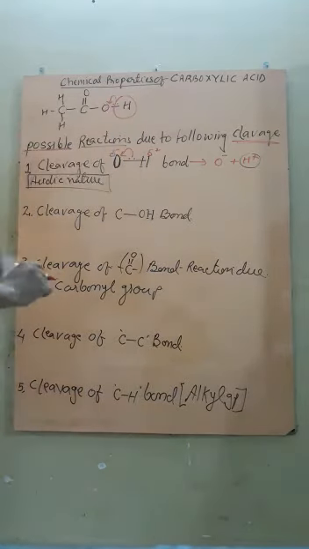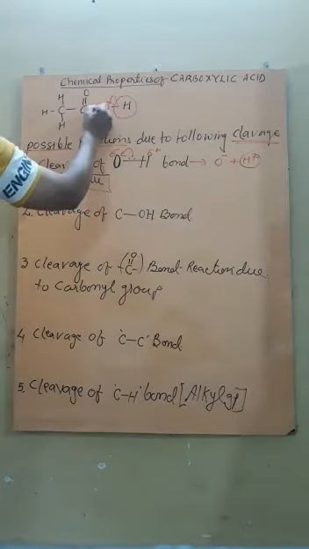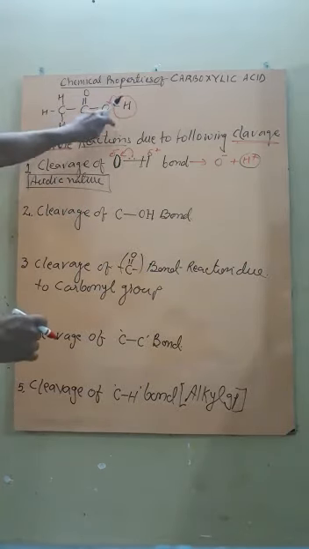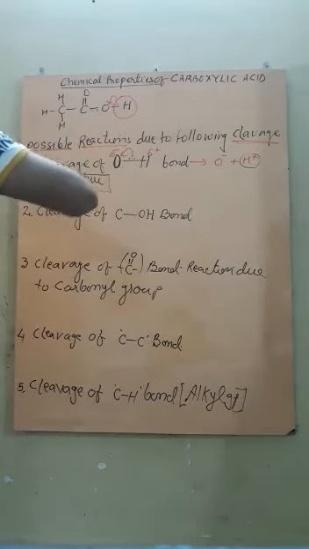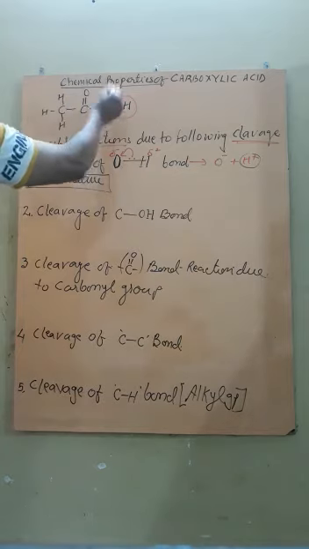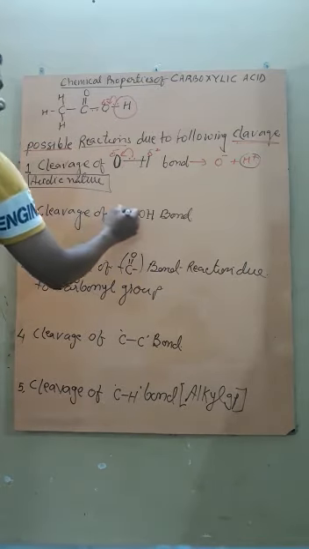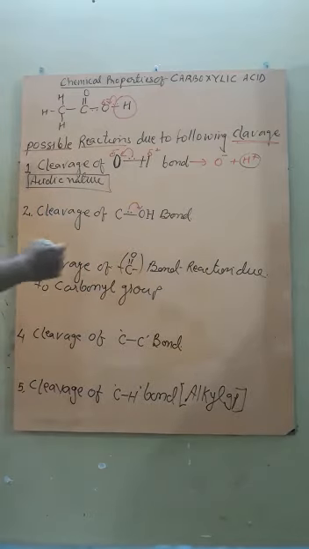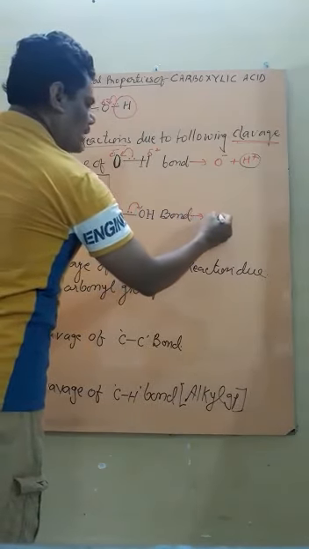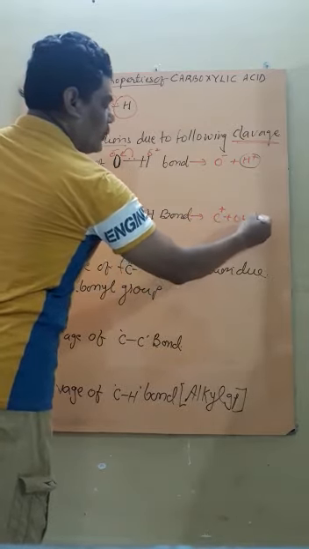The second possibility: again there is a remarkable difference between the electronegativity of carbon and oxygen atoms. Oxygen is more electronegative than carbon, and therefore the electron pair is shifted partially towards the oxygen atom, so the carbon acquires a fractional positive charge. Due to this shifting of electrons, the bond can be broken very easily, forming C cation and OH anion.